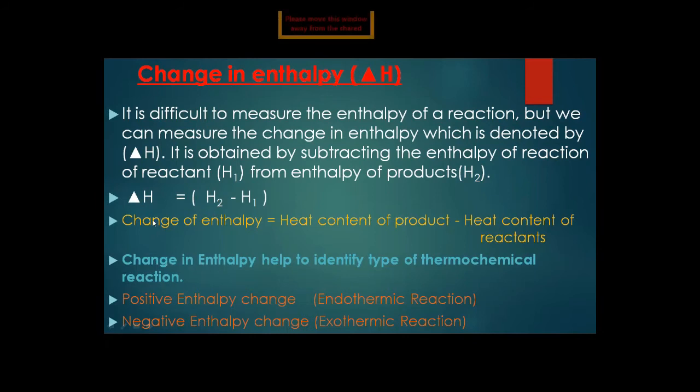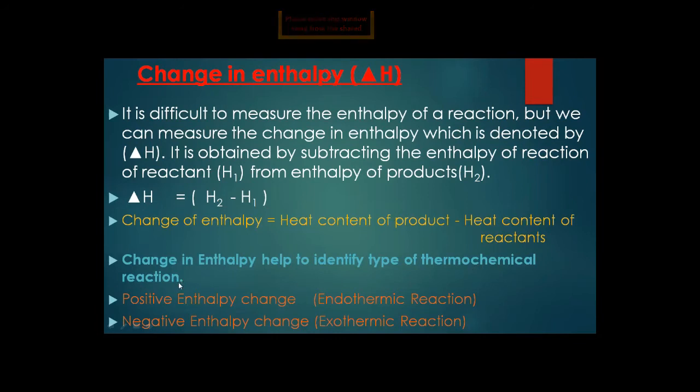If we know the value of delta H, we can identify whether the reaction is endothermic or exothermic. A thermochemical reaction is one in which there is a change in heat energy, either evolved or absorbed.